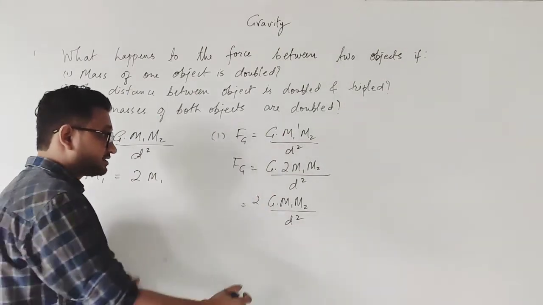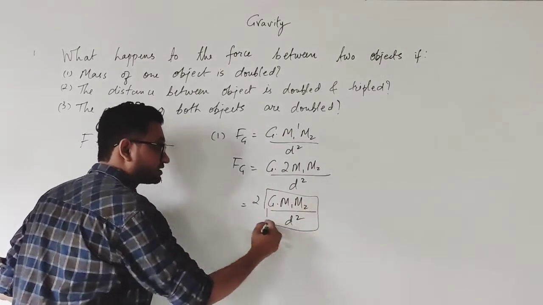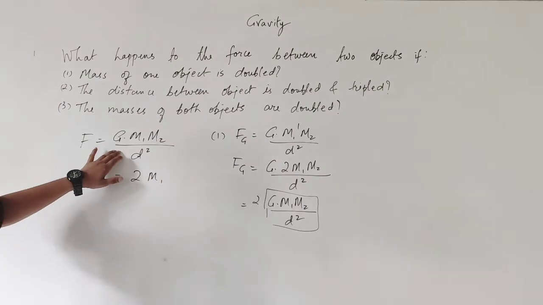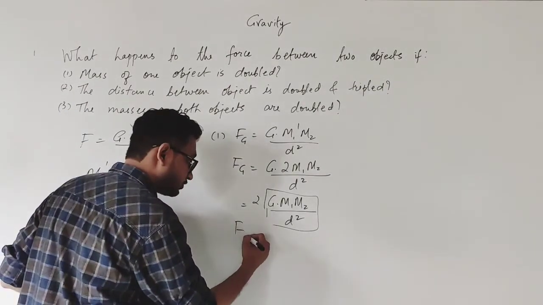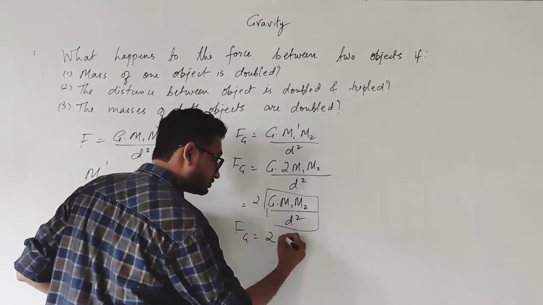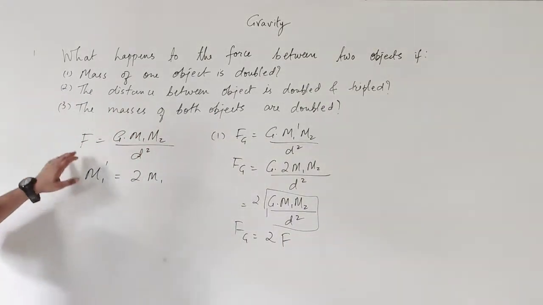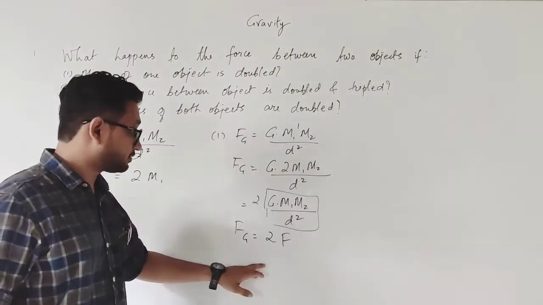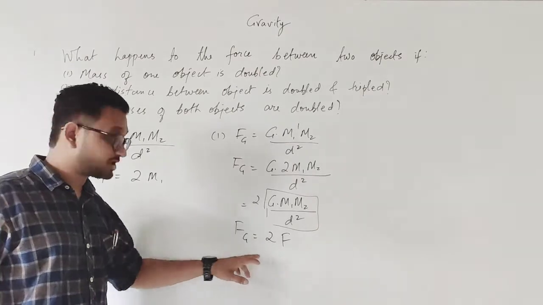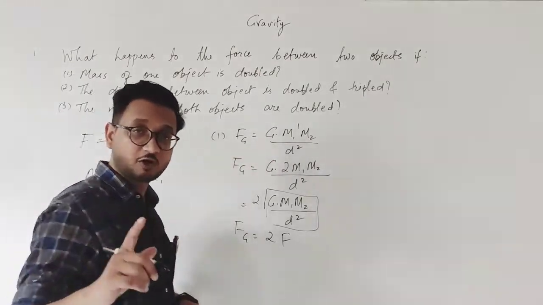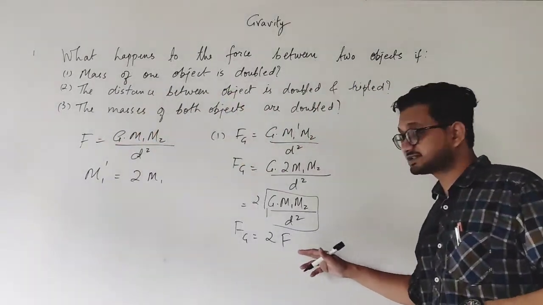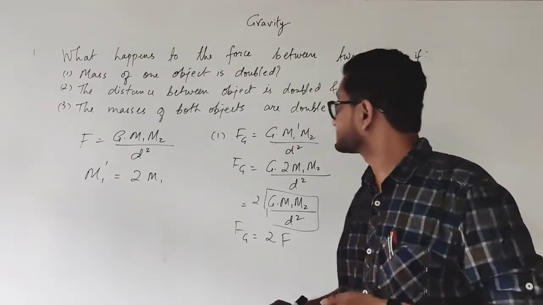Now as you can see, all of this part is the same as our original formula. So I can write that the new force F of g is equal to 2 times the force F. So the original force is now twice, because the mass is doubled for one of the objects, and therefore the new force is 2 times the original force.